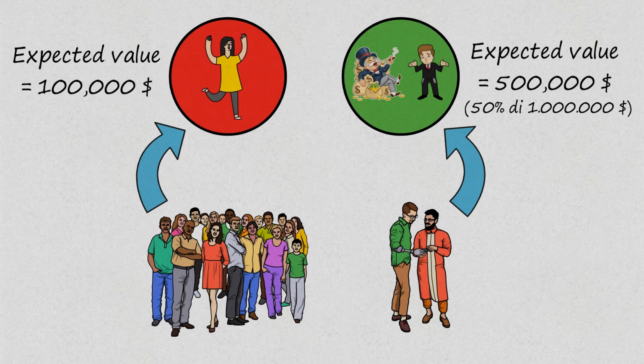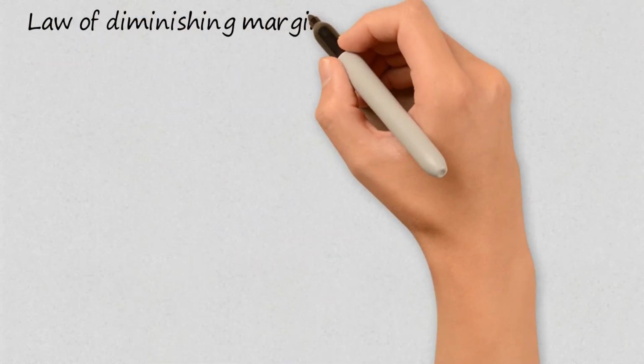Now, while from a mathematical point of view, the choice should always be to press the green button, there are other factors to consider when making this choice, and I'll use a couple of laws and principles to explain it. The first one is the law of diminishing marginal utility.